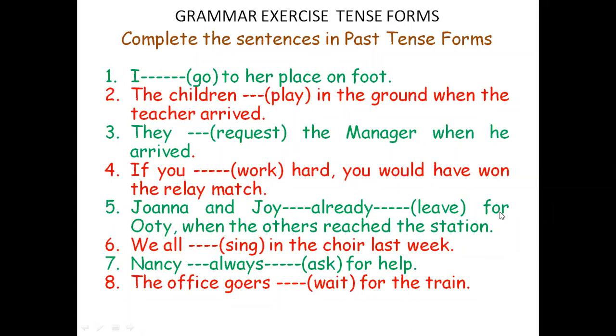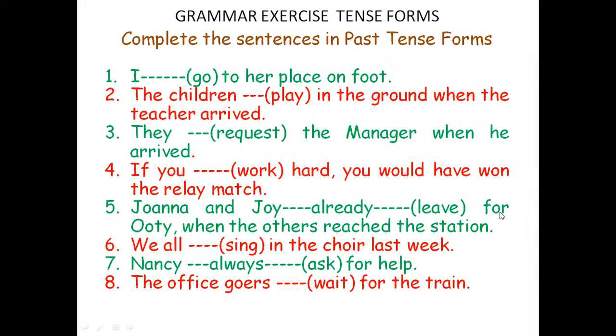Leaving is the first action. When the others reached the station, for the earlier action, once you identify the earlier action, that is the first action, it warrants past perfect. Jonah and Joy had already left for Ooty when the others reached the station. That means when the others reached the station, Jonah and Joy could not be seen there because they had already left for Ooty. So this is how we link two past actions.